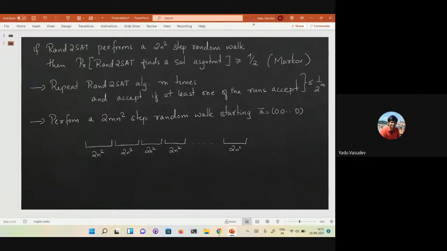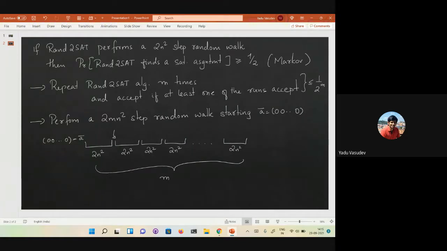Right? And say there are m such parts, because you're doing this for 2mn square steps, so there are m parts. Each corresponds to a random walk of length 2n squared. The random walk starts from a bar here, which is the all zeros. But the assignment that you start out from here might be completely different. It might not be the all zeros.